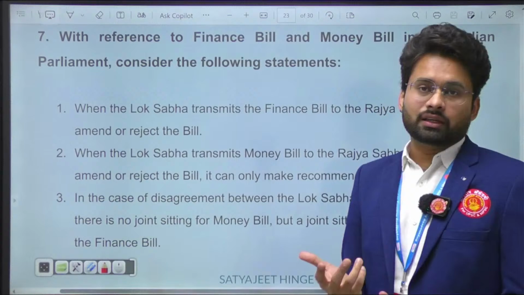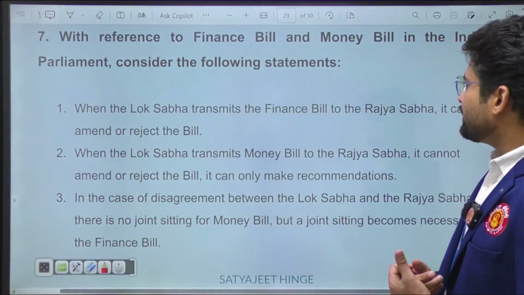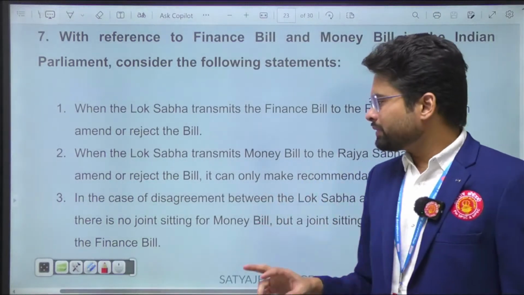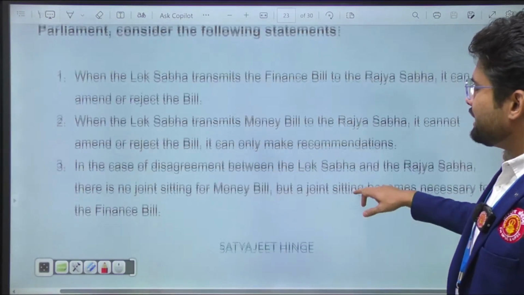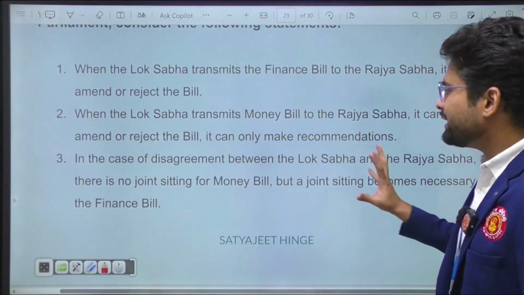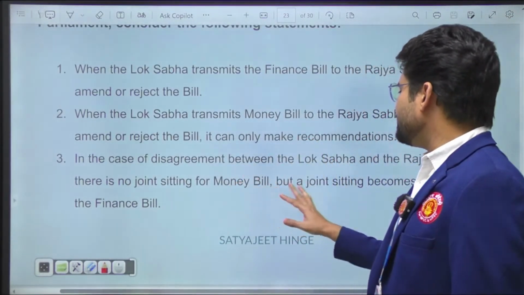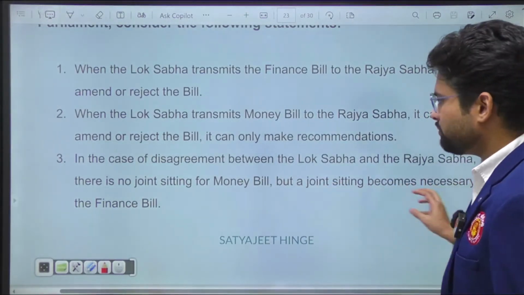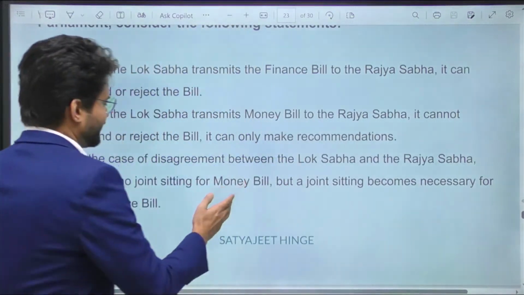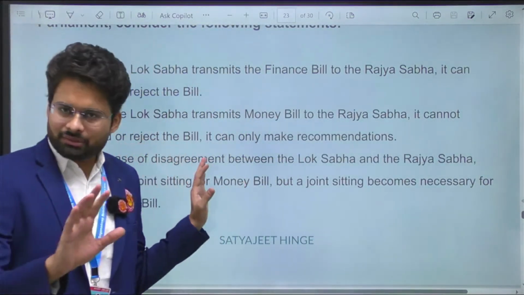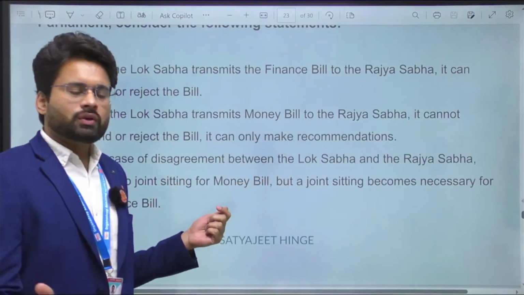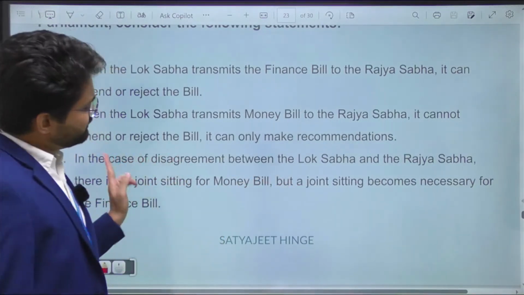Again, this is a correct statement, because when a money bill goes to Rajya Sabha, it cannot reject it, it can only suggest amendments. And in case of disagreement between the Lok Sabha and the Rajya Sabha, there is no joint sitting for a money bill, but a joint sitting becomes necessary for a finance bill. Again, the first half of the statement is correct, that the joint sitting provision is not for a money bill, but for a finance bill it is not necessary either. Okay, so the third statement, if I'm not wrong, is wrong.